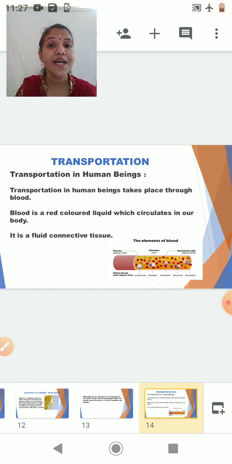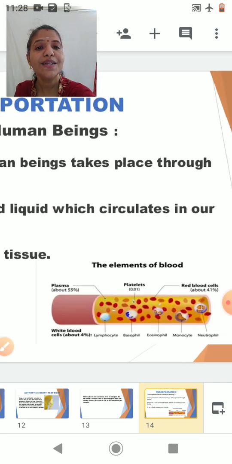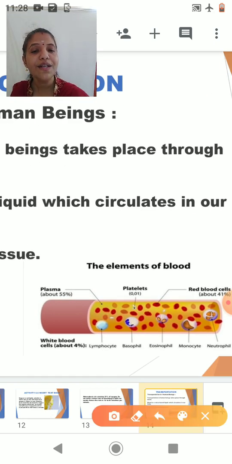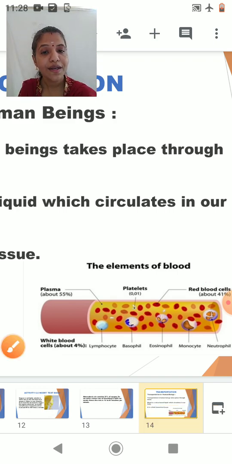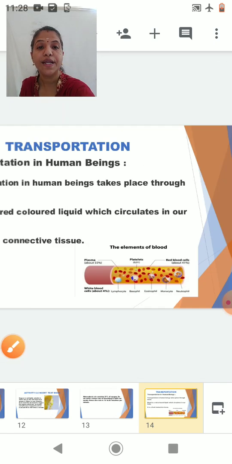Respiration takes up the gas and puts it into the blood. It is the blood which transports it at a faster rate to different parts of the body, because of which we are surviving. Is it clear? Yes. So transportation in human beings takes place by blood. All of you know that blood is a fluid connective tissue, and that blood is red in color. Here I have shown a blood vessel. It shows the different elements or components of blood: the plasma, red blood cells, white blood cells and platelets. All of you can see the different components of blood. Now we will study each component in detail.